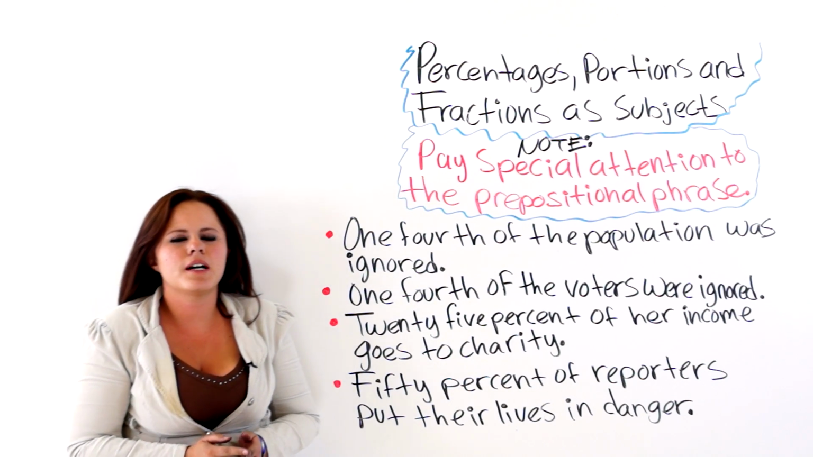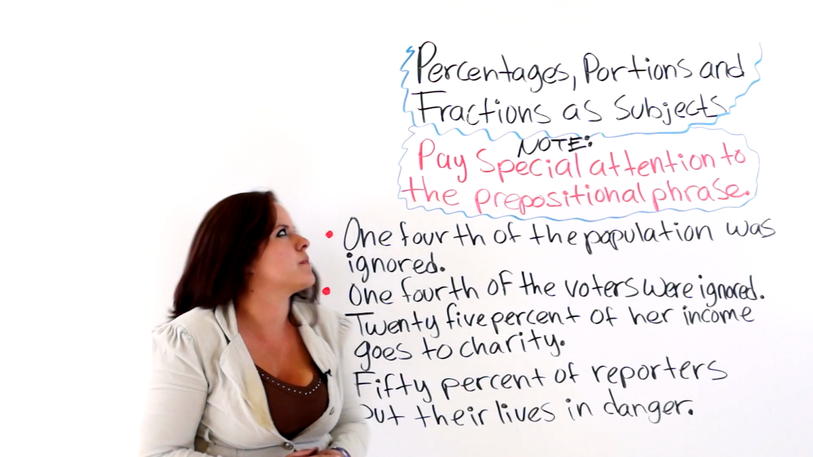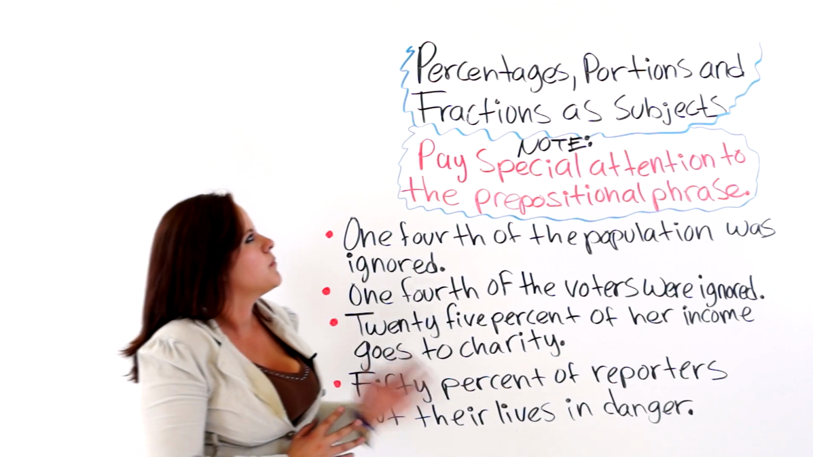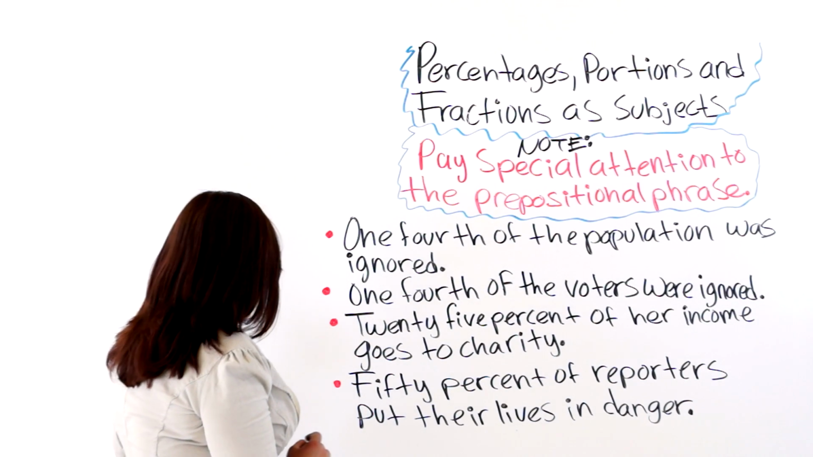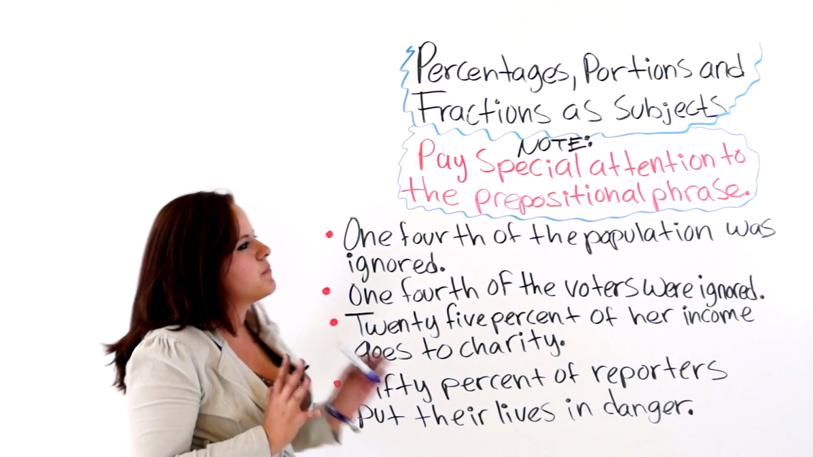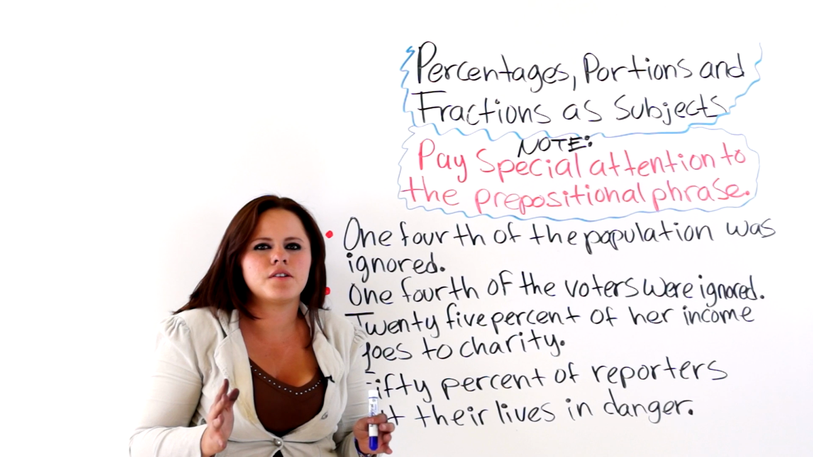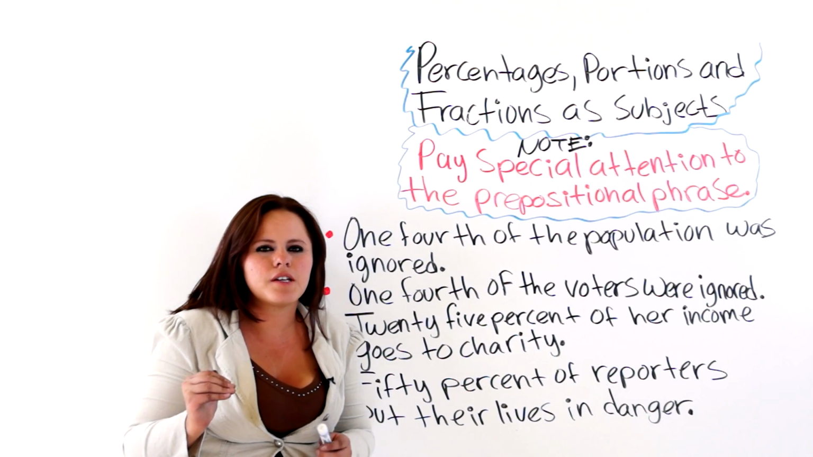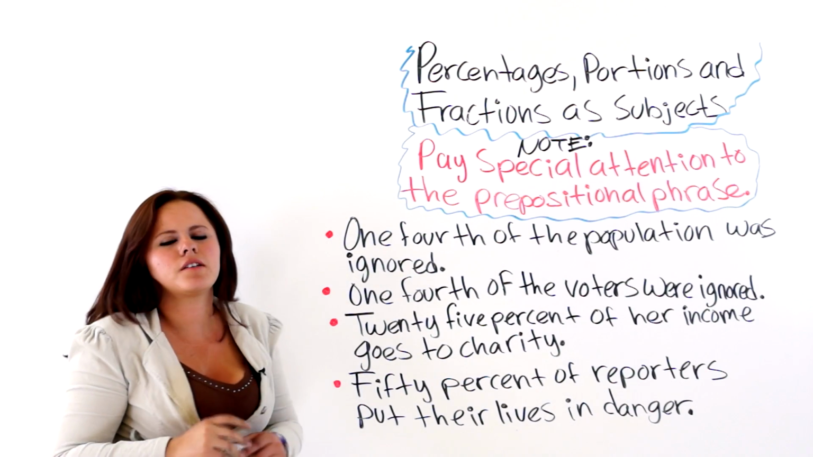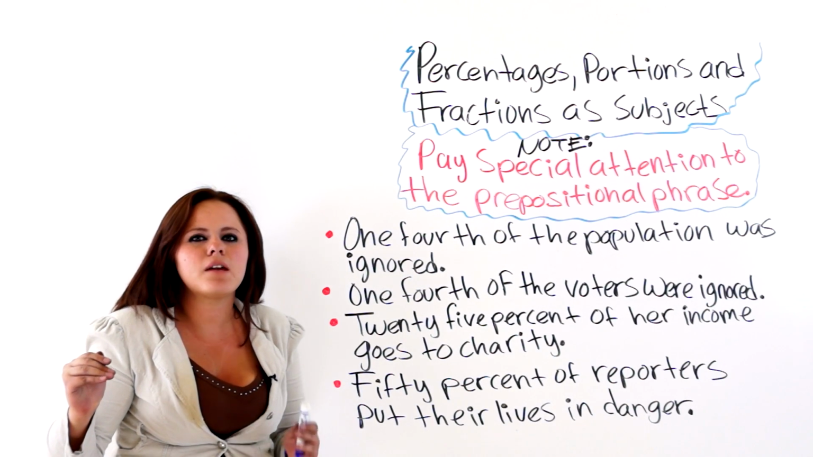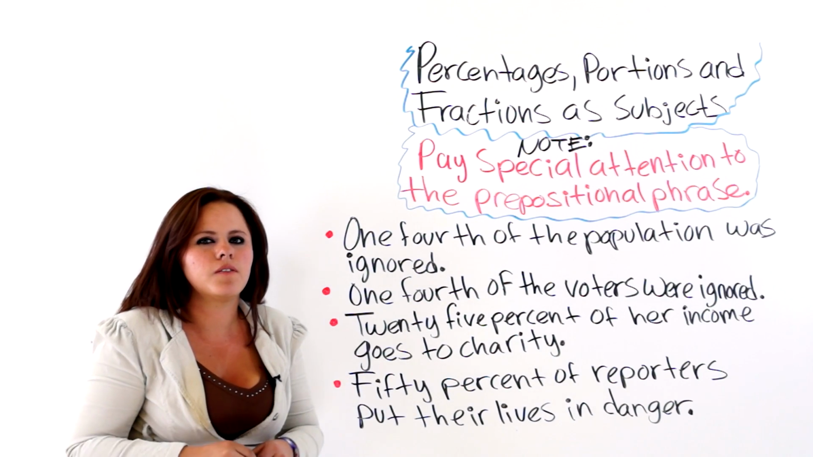In today's video, I will be talking to you about how to choose a correct verb form when you have percentages, portions, and fractions as subjects. As you can see, I wrote a note there for you that says, pay special attention to the prepositional phrase, because in the prepositional phrase, you will find the noun that the subject is referring to. And that way you will know whether to use a singular or plural verb.